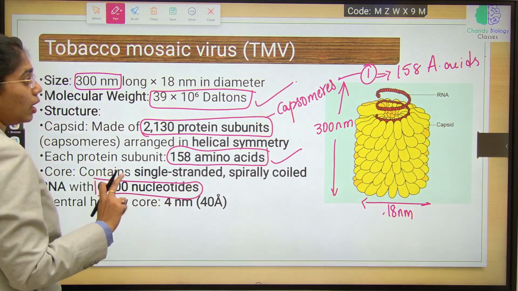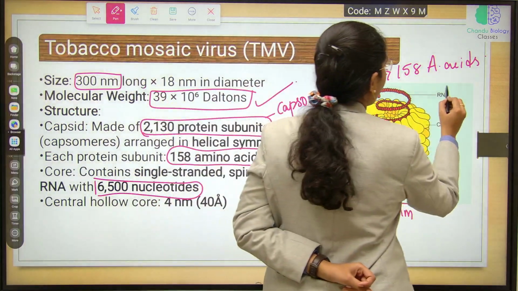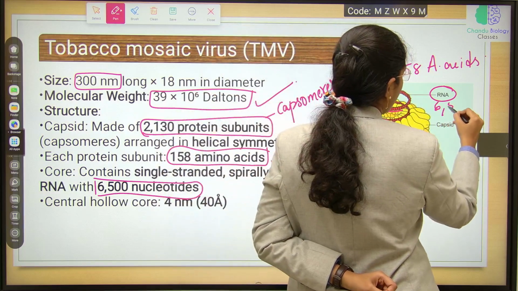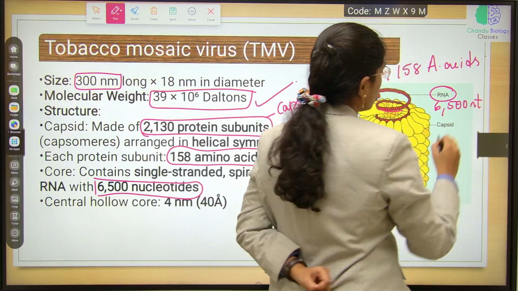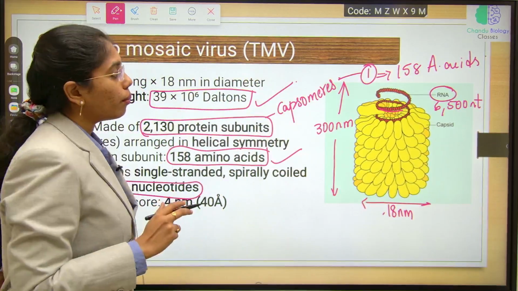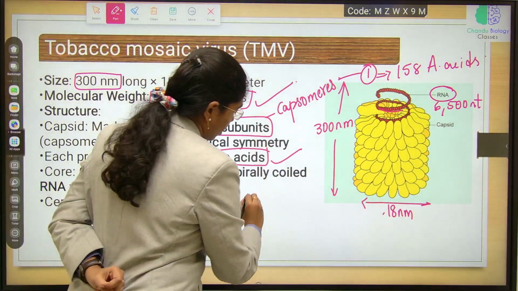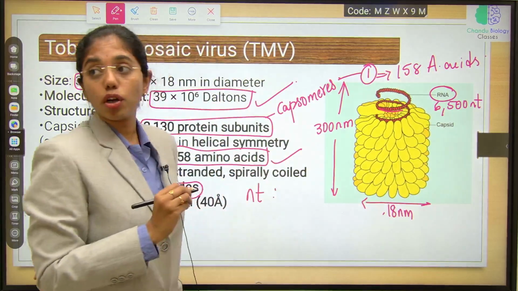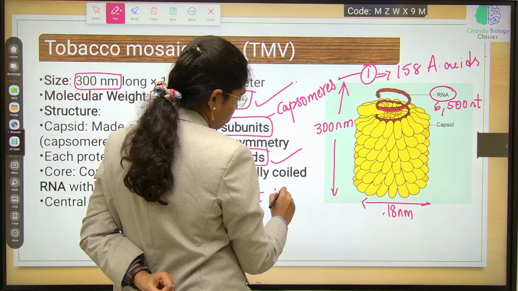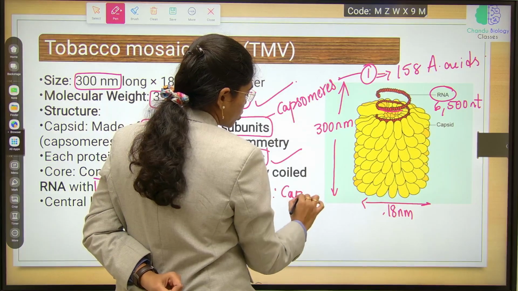Now you look into the RNA. How many nucleotides does the single stranded RNA have? 6500 nucleotides. So in a single TMV, if you have to take the ratio between the number of nucleotides in the RNA and the number of protein subunits in the capsid, that is capsomeres.